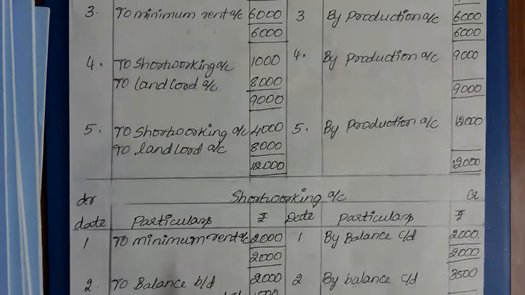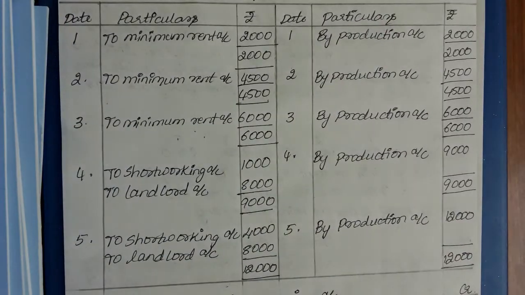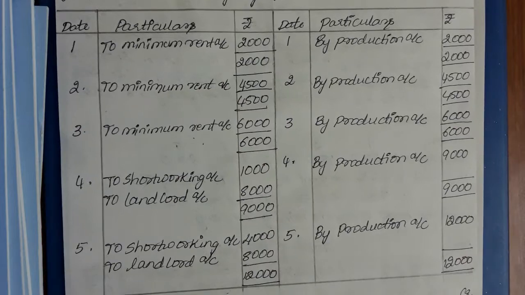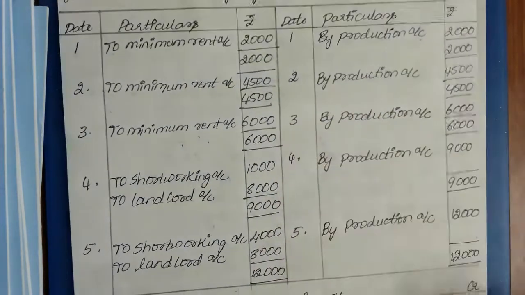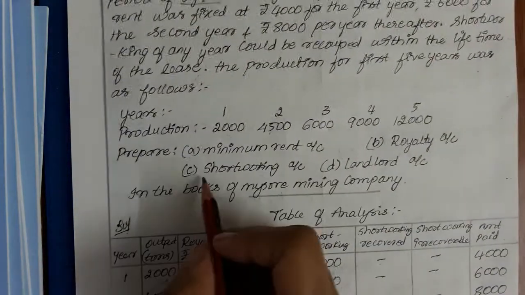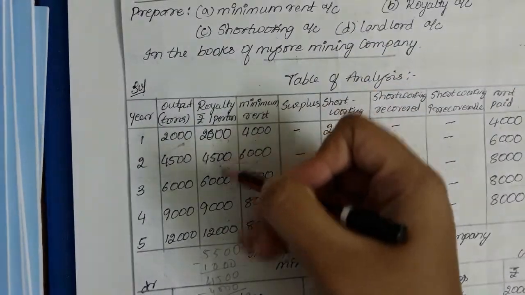So what is the next thing you need to prepare? You need to prepare a royalty account. How to prepare this royalty account? This is very simple. Here in the question they clearly stated production, so first in the royalty account you will write by production. Whatever royalty you got, you will take.